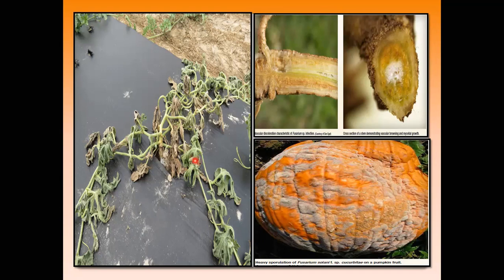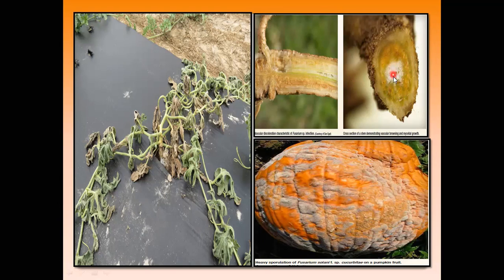Then in older plants, the plants wilt quickly or rapidly within 10 days after the symptoms are seen. Inside the wilted stems, the vascular tissue is discolored, brownish in color.